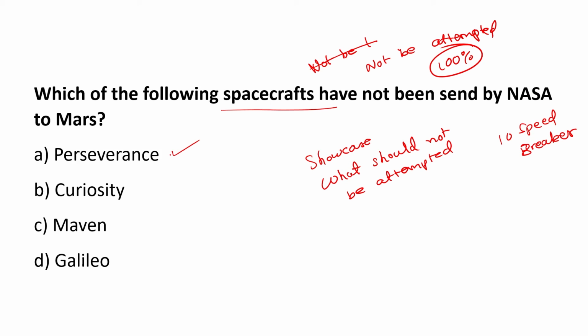Perseverance है, अभी मतलब Ingenuity, while reading it we have looked into it. Curiosity है, Maven है, Galileo नहीं है. This has been sent to Jupiter. So if I was an aspirant and I knew 100% that Jupiter पे Galileo has been sent, only then I would have attempted, otherwise I would not have attempted.